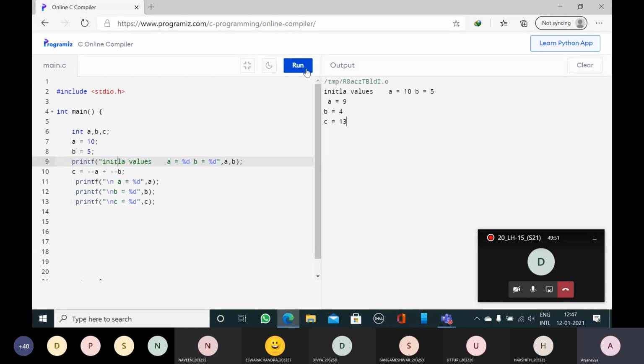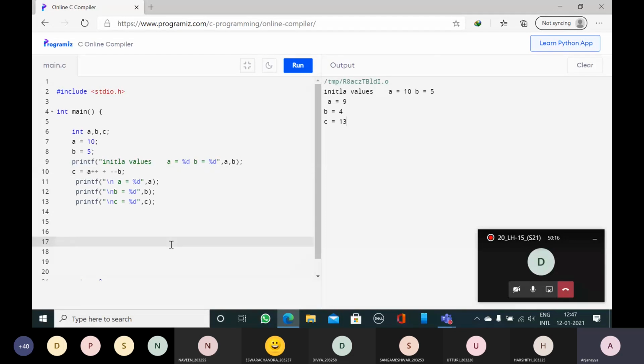Now after this C is equal to A minus minus, now you can clearly observe that A is decremented by 1, B is decremented by 1 and the new value of C is 13. This is prefix decrement. Now one more problem.